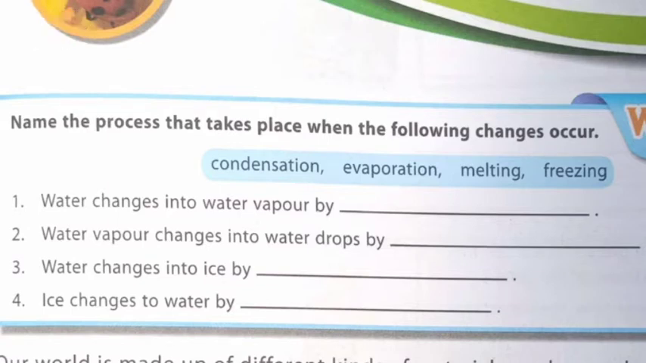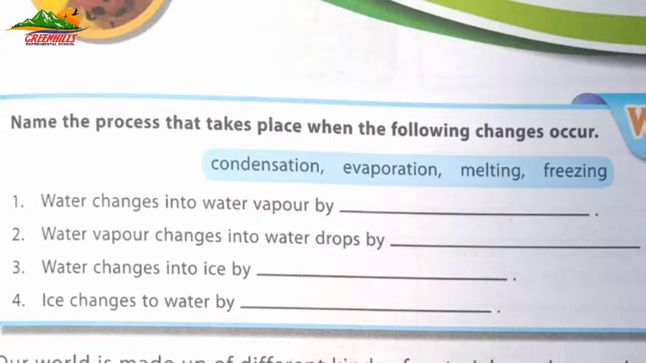So dear students, let's fill these blanks with the correct option. Number 1, water changes into water vapor by dash dash. Number 2, water vapor changes into water drops by dash dash. Number 3, water changes into ice by dash dash. Number 4, ice changes to water by dash dash.